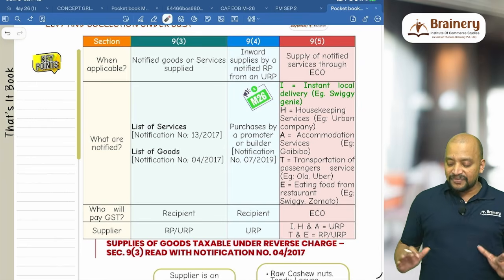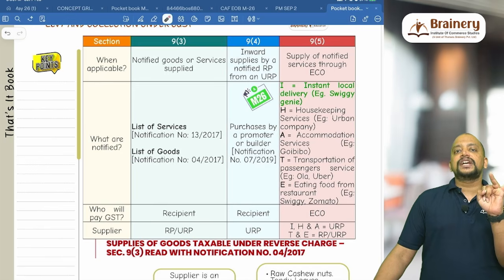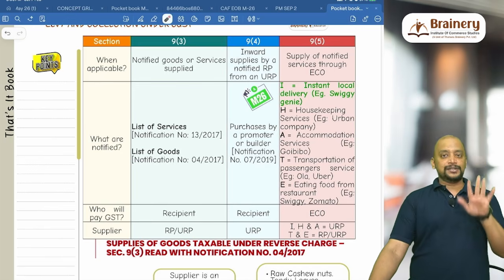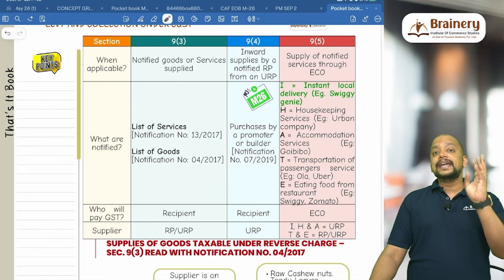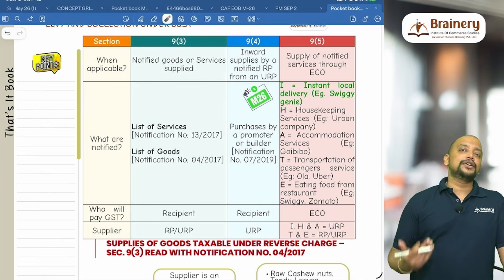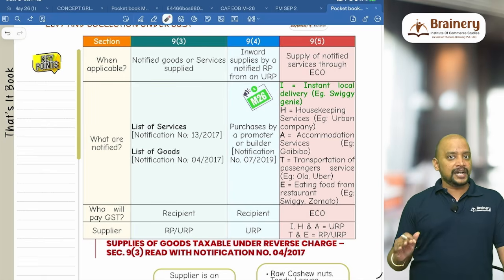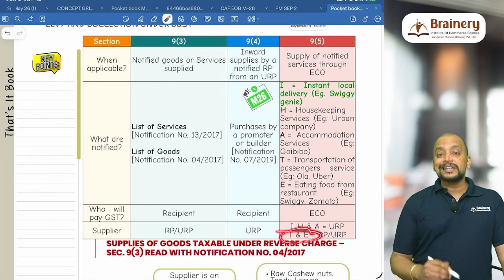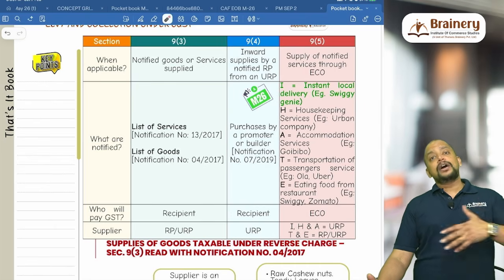Okay, but in these 5 services, IHATE: I for instant delivery, H for housekeeping service, A for accommodation services, T for transportation of passenger service, E for eating food in restaurant. In these 5 cases, in the first 3 cases, IHA, the supplier should be unregistered, then only it is notified under 9(5). What if the supplier is registered? It is not notified under 9(5). Whereas in the other 2 cases, T and E, transportation of passengers and eating food in the restaurant, the supplier may or may not be registered.